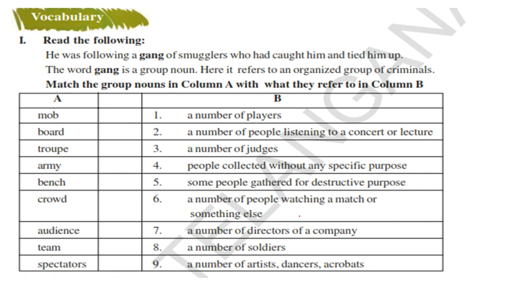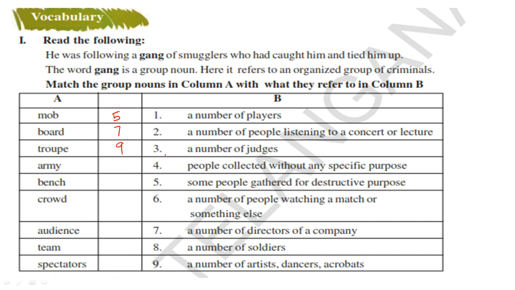Then match the group nouns in column A with what they refer to in column B. So what is mob? Mob is nothing but some people gathered for destructive purposes. So I'll write 5 here. Board. Board is a number of directors of a company. They'll say board meeting. So a number of directors in a company. Troop. So what is troop called? Troop is called a number of artists, dancers and acrobats.